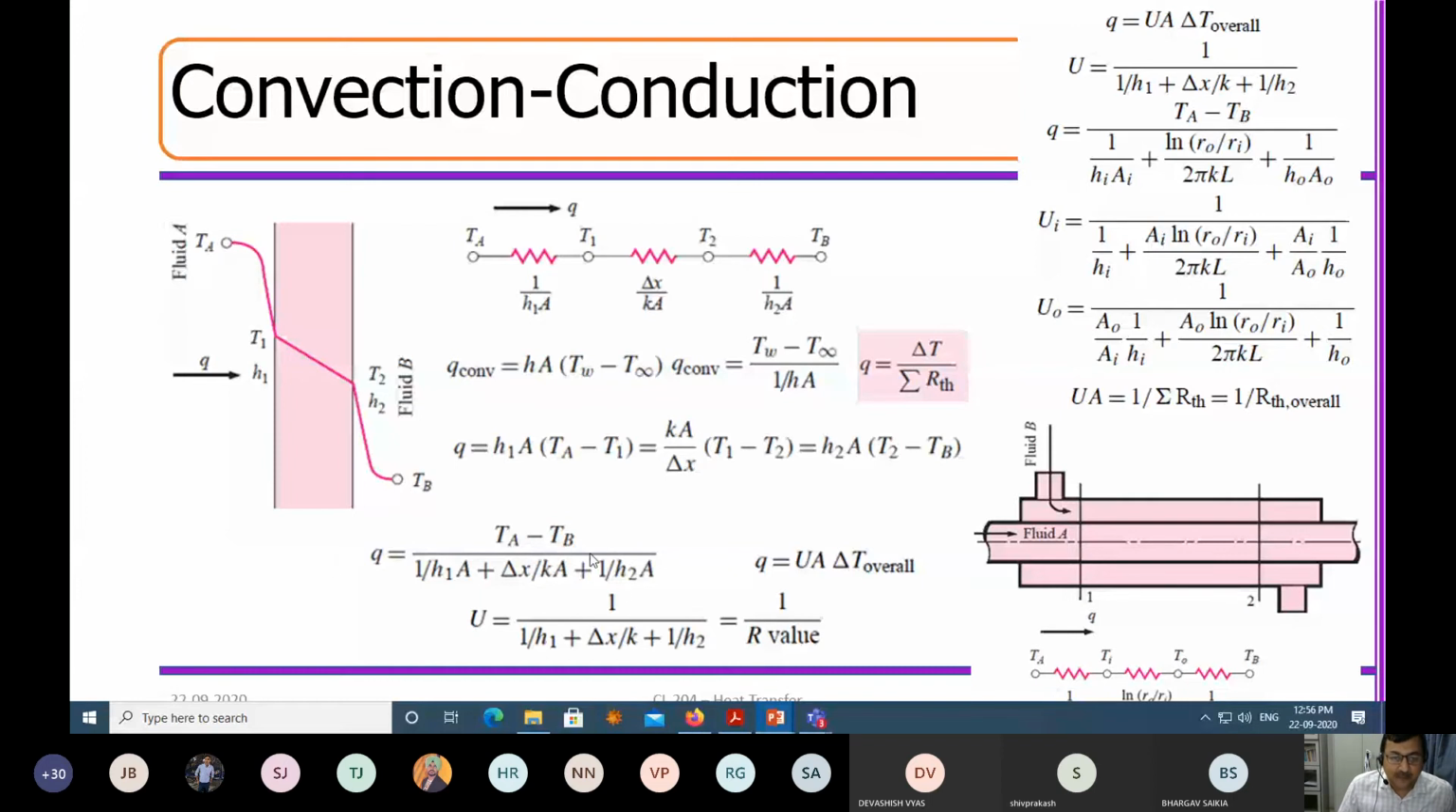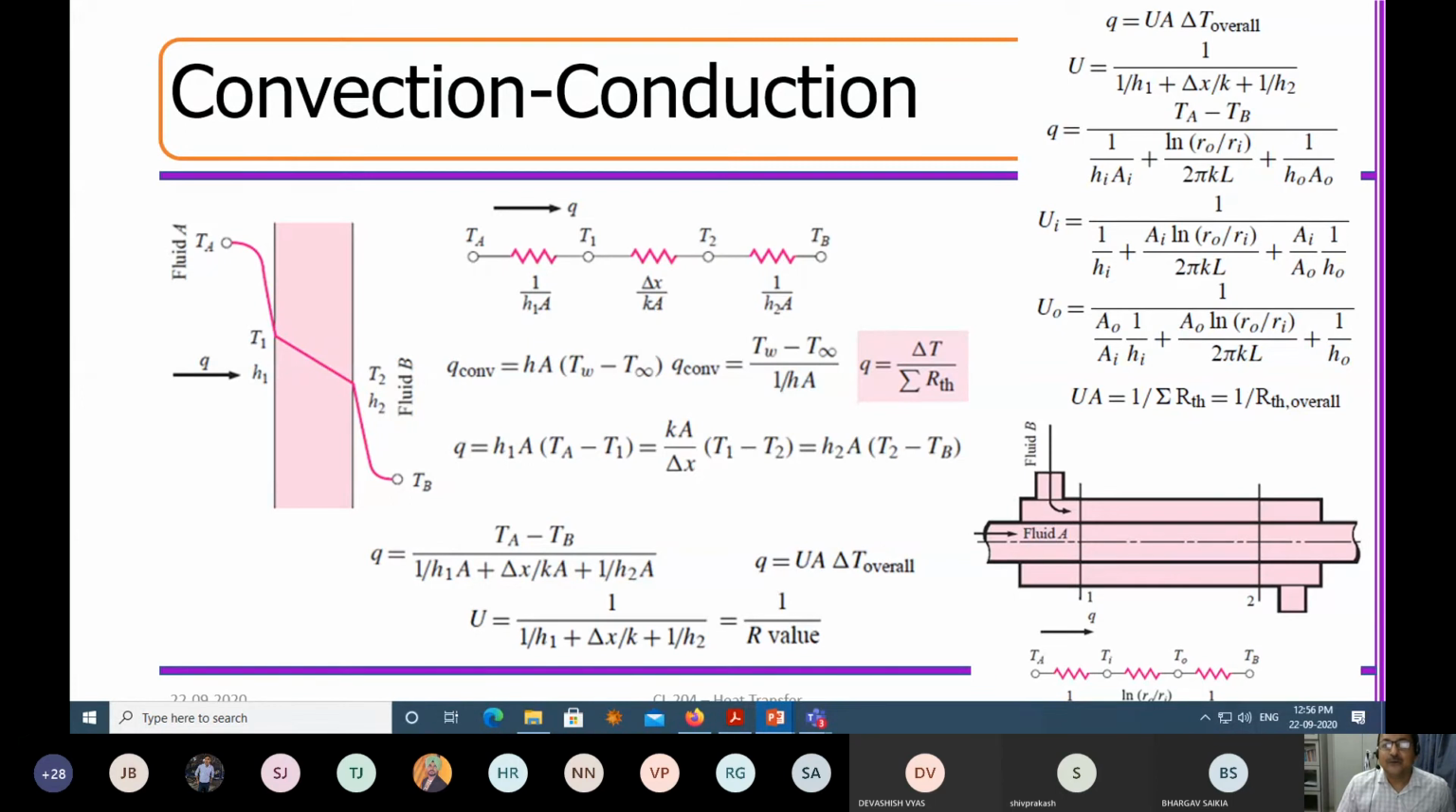And if you sum up all these three, this you can define as U. This U is 1 by the resistance of the total system like this. This U is called the overall heat transfer coefficient. So you can express this equation in a very simplified form: Q is equal to UA delta T overall. Now U is like this.